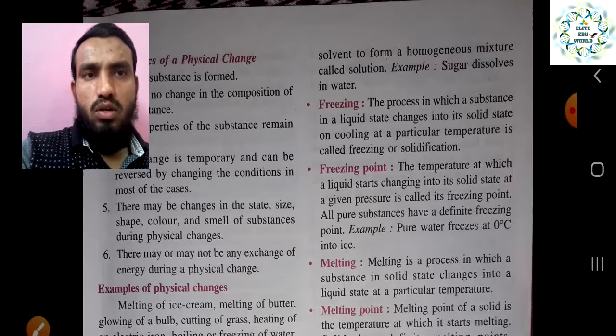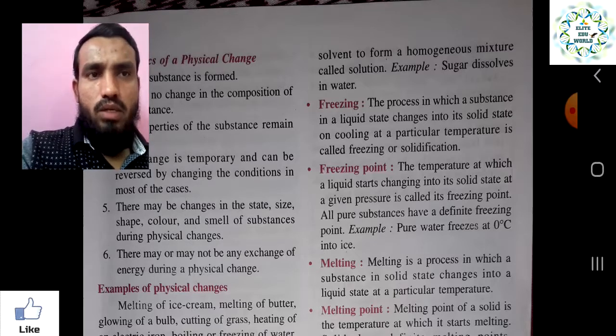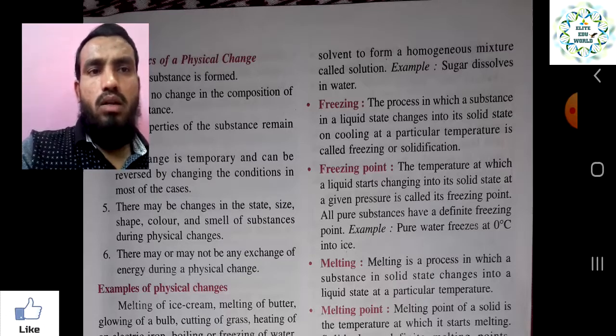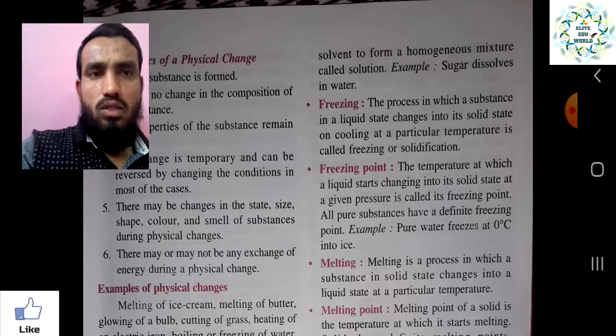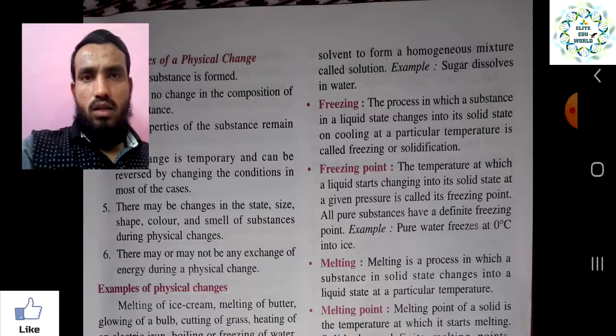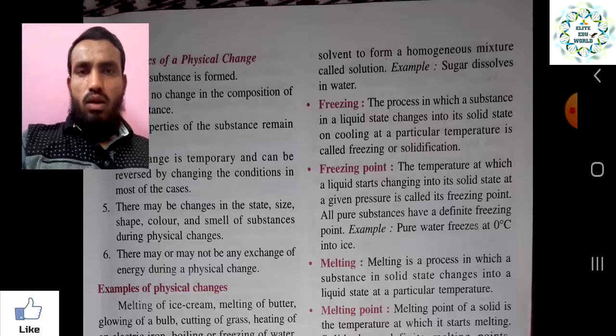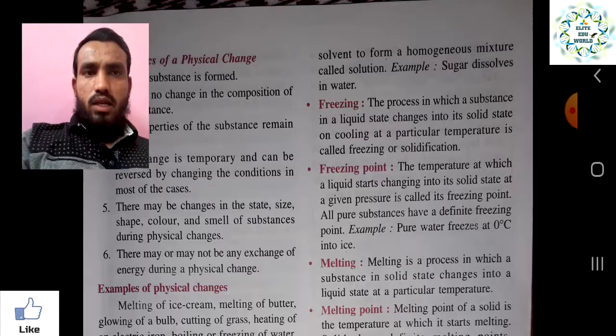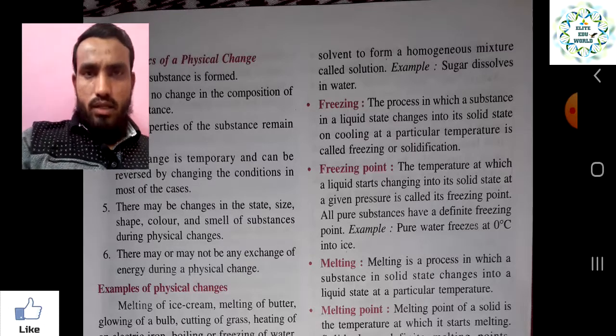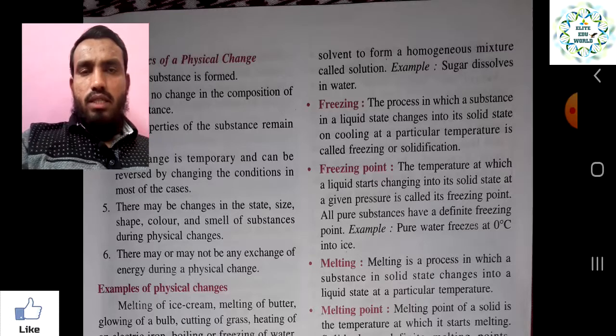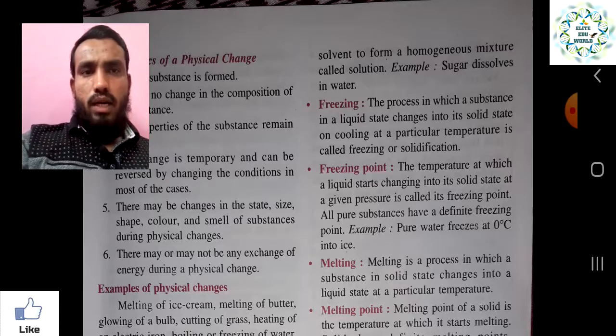One more term is called freezing. Everybody knows what freezing is. It is when a substance changes from a liquid into a solid on cooling at a particular temperature. That is called freezing or solidification, right? As when we keep water in the refrigerator and it converts into a solid, that is called freezing. It freezes at a particular temperature.